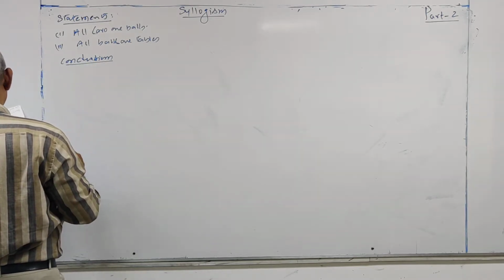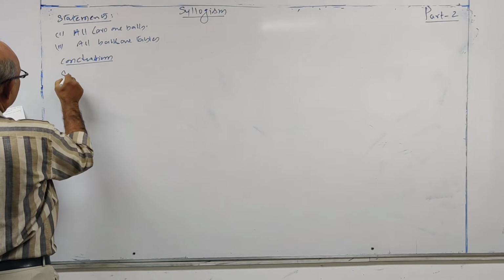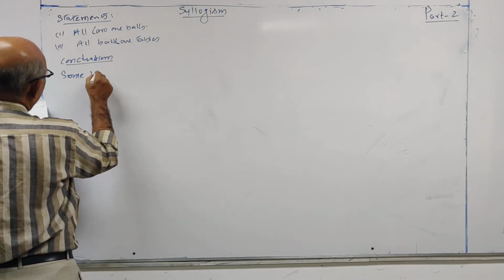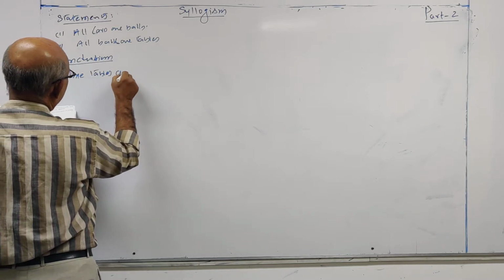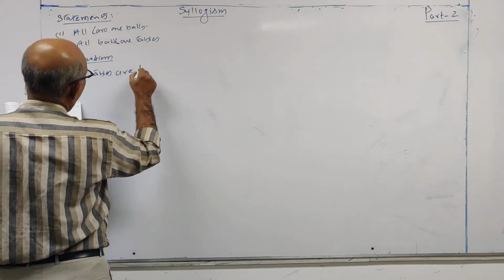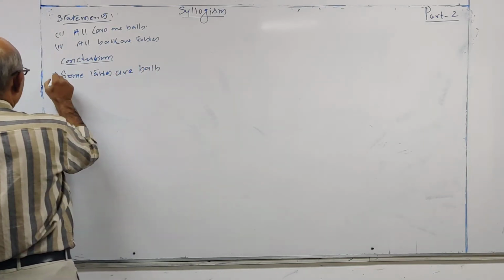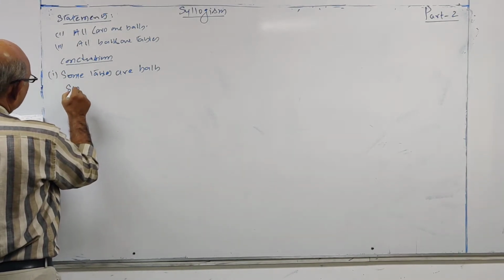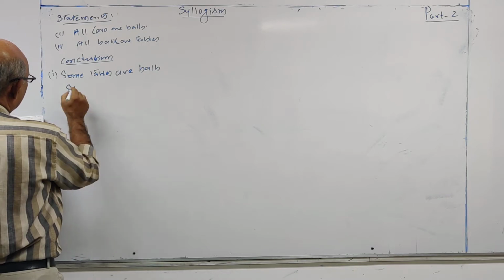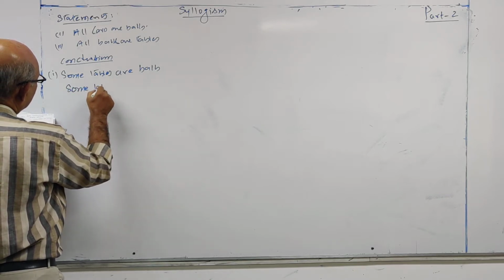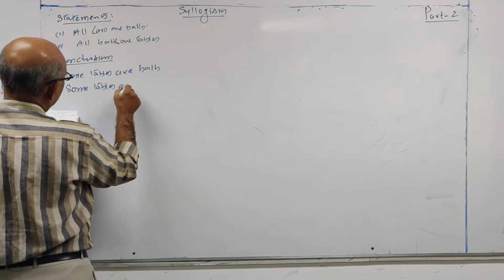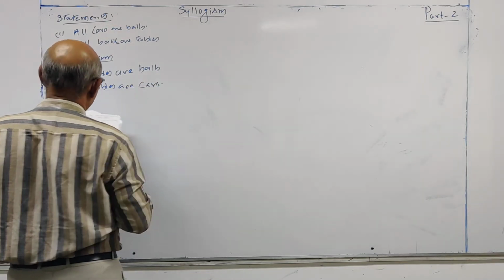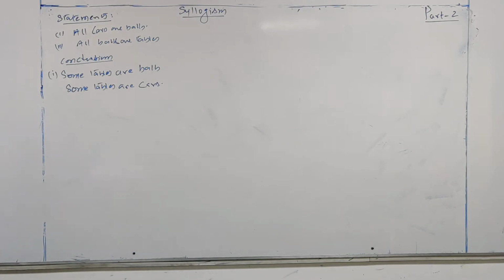Some tables are balls. Some tables are cars.